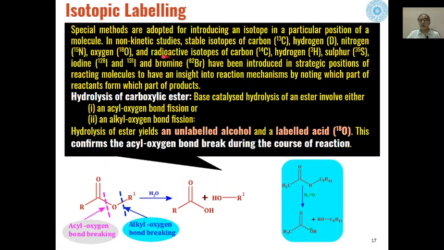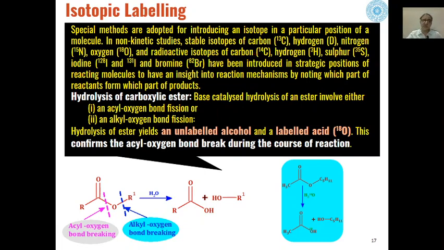Then the radioactive isotopes are carbon C14, tritium H3, sulfur 35, iodine 128 and 131, similarly bromine 82. All these can be introduced in the molecule where the reaction mechanism is to be studied.